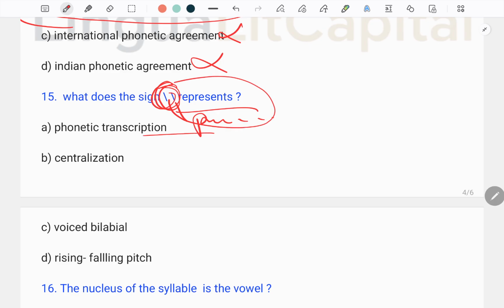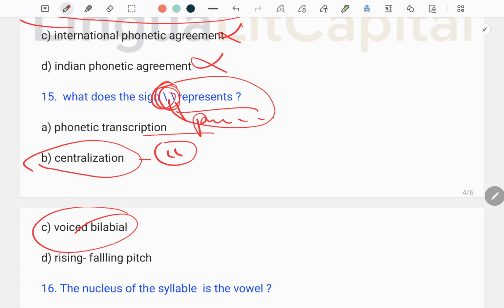When we talk about centralization, the symbol of centralization is something like this one. And when we talk about the voiced bilabial nasal sound, then it is like this one.